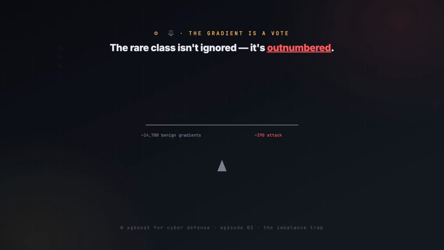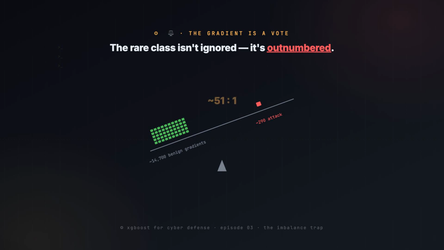Here's the mechanism nobody shows you. XGBoost learns by chasing the gradient, the direction that reduces total loss fastest. With roughly 14,700 benign gradients pulling one way and under 300 attack gradients pulling the other, the benign votes outnumber the attack votes about 50 to 1. Every tree split is decided by a near unanimous crowd that has never been hurt by a missed attack. The rare class isn't ignored on purpose, it's outvoted.